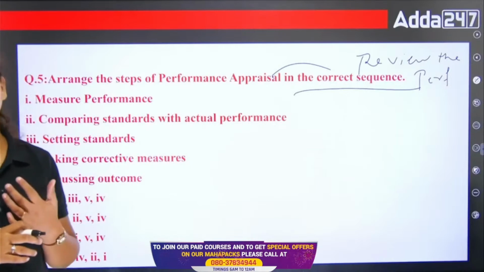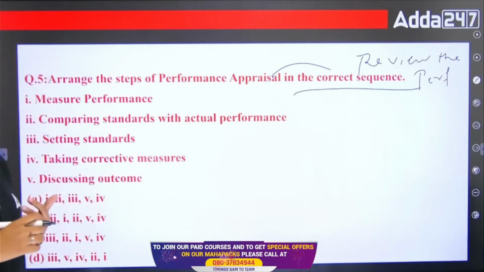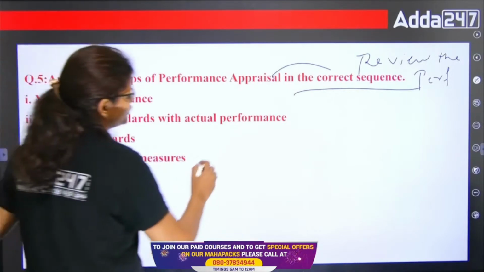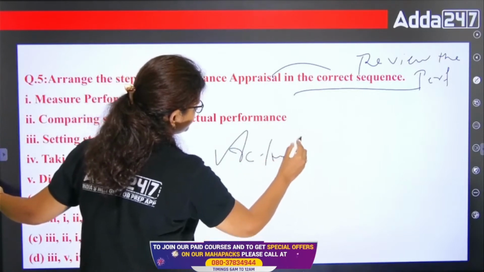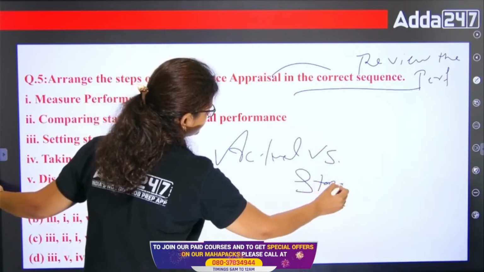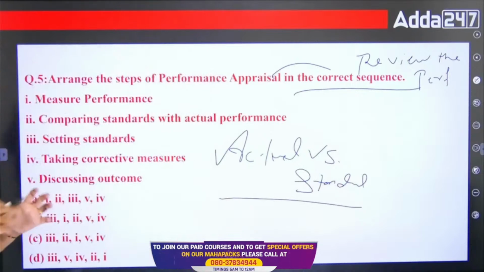Actually, you have to identify whether that person is performing in an appropriate manner or not, right? So basically you have to identify here actual versus standard, right? Actual versus standard, that you need to clarify.